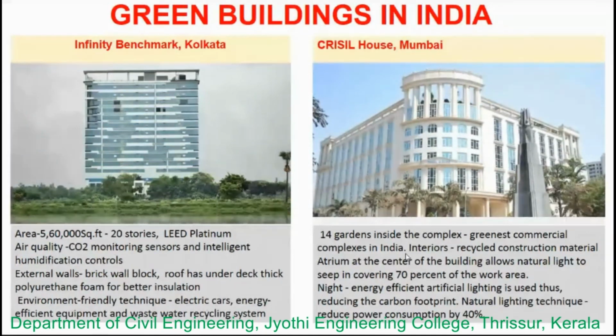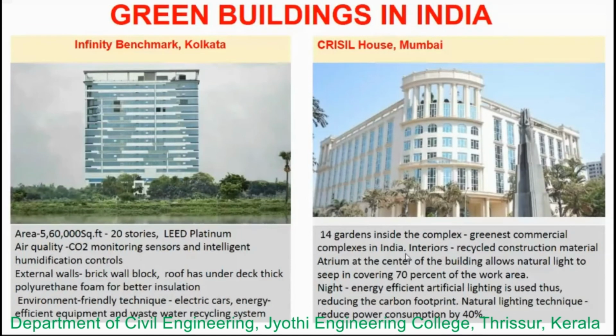The next is Crisil House, which is at Mumbai. This has 14 gardens inside the complex. Crisil House is rated as one of the greenest commercial complexes in India. The interiors of this building are made up of recycled construction material, while the atrium, or the center of the building, allows natural light to seep in, covering 70% of the work area.